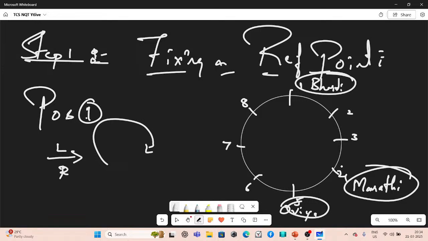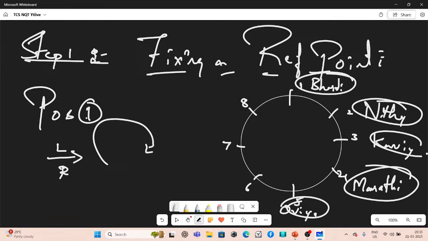Bharti's immediate neighbors, they're all facing the center, and the positions are 8 and 2. So to have Nitya adjacent to both Bharti and Kavya, the logical placement of Nitya should be here. Alright. So then to be an immediate neighbor of Nitya on the other side, Kavya must be at position 3. That means Kavya will come here.